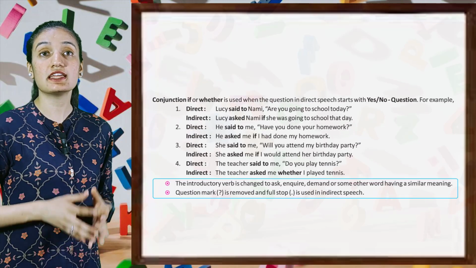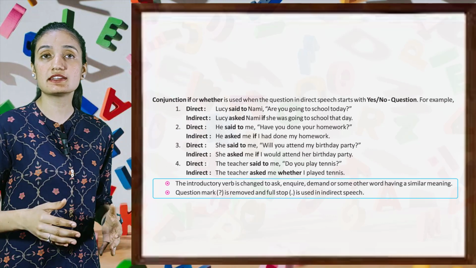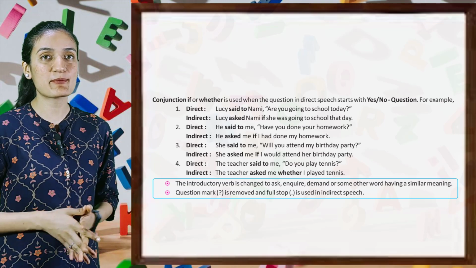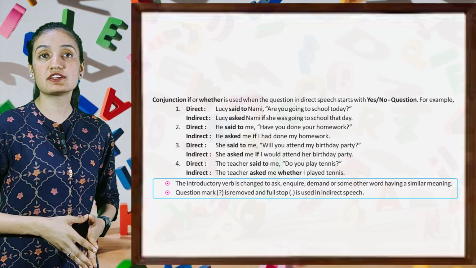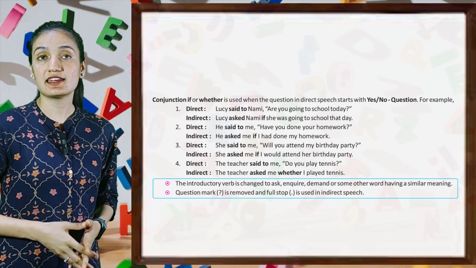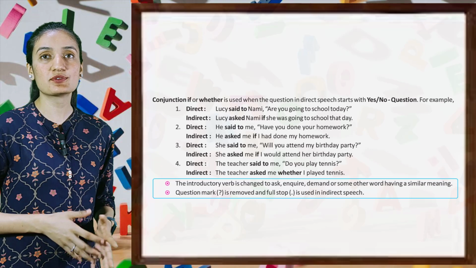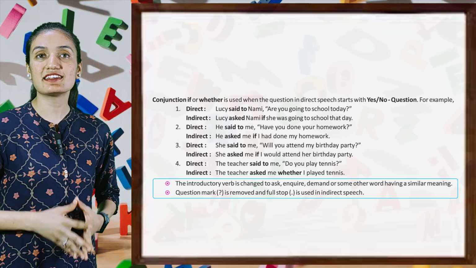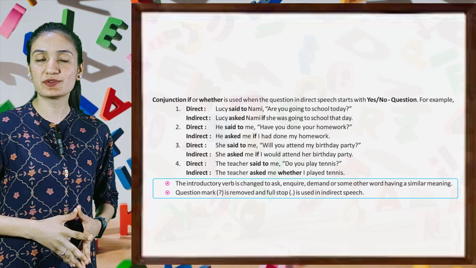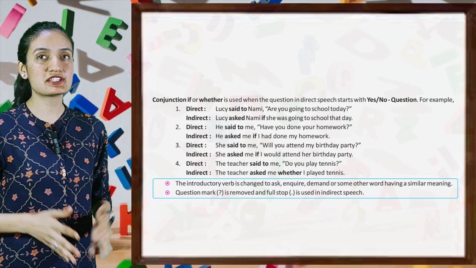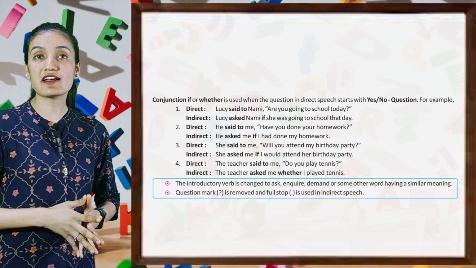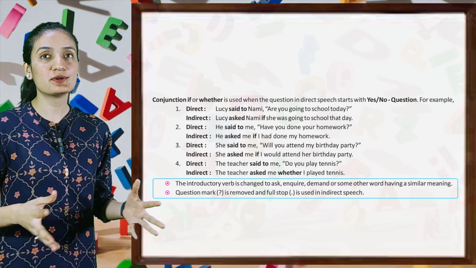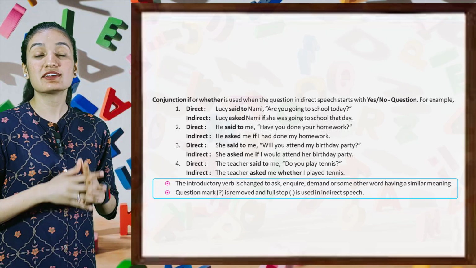Now, the conjunction if or whether is used when the question in direct speech starts with a yes/no question. For example, direct, Lucy said to Nami, are you going to school today? Indirect, Lucy asked Nami if she was going to school that day. Direct, he said to me, have you done your homework? Indirect, he asked me if I had done my homework. Direct, she said to me, will you attend my birthday party? Indirect, she asked me if I would attend her birthday party. Direct, the teacher said to me, do you play tennis? Indirect, the teacher asked me whether I played tennis.